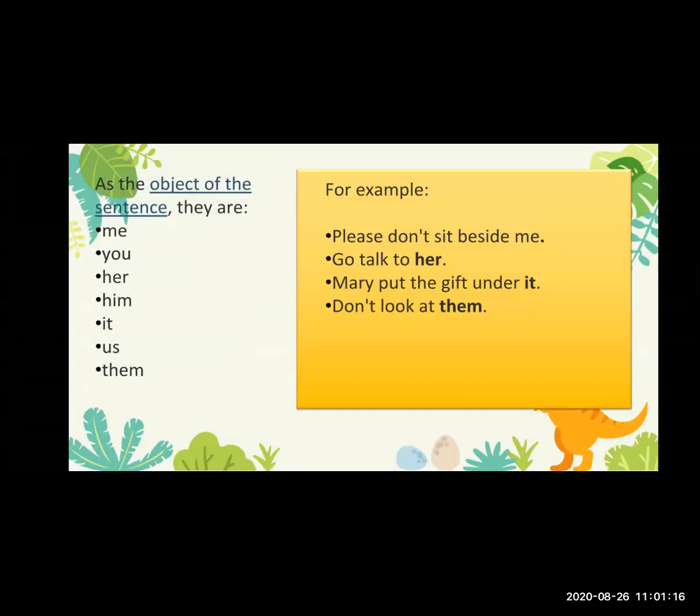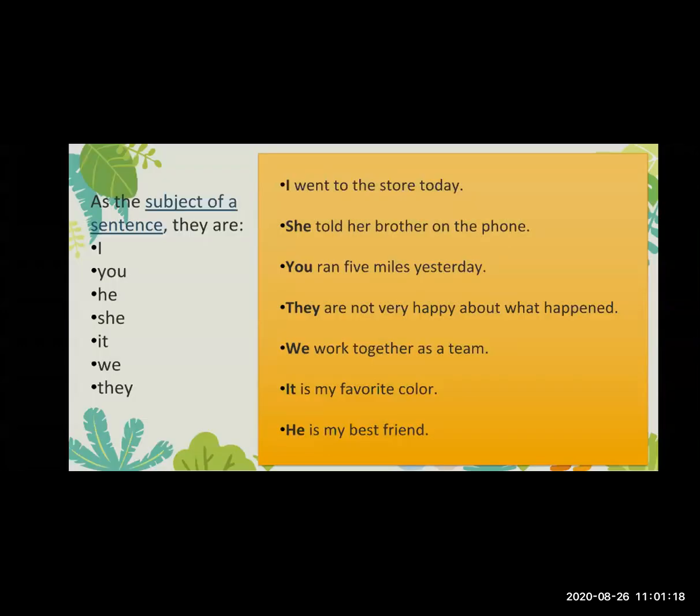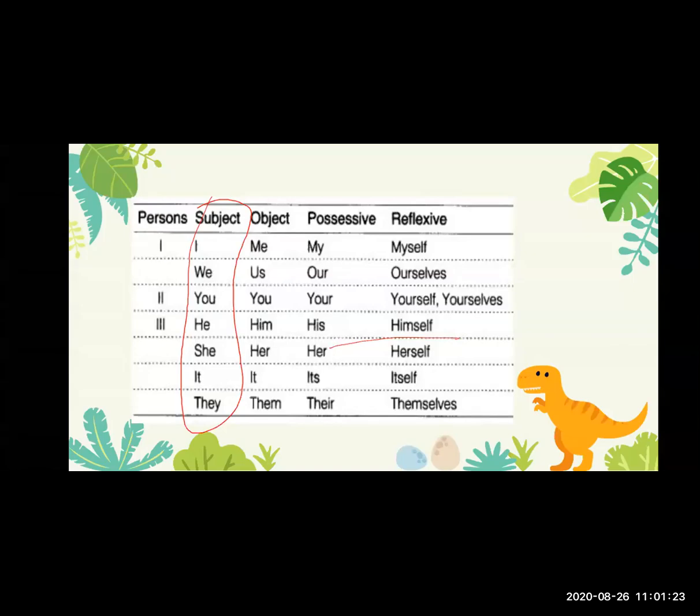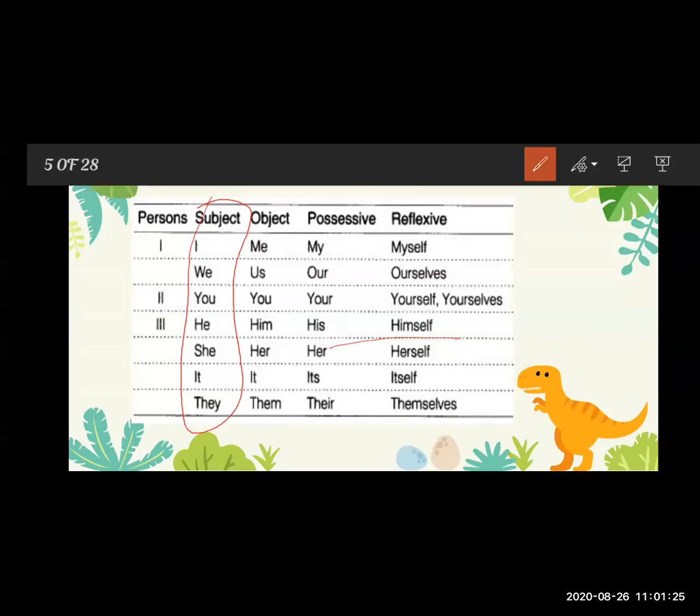Now the second one: pronouns which are used as the object. These are me, us, you, him, her, it, and them.